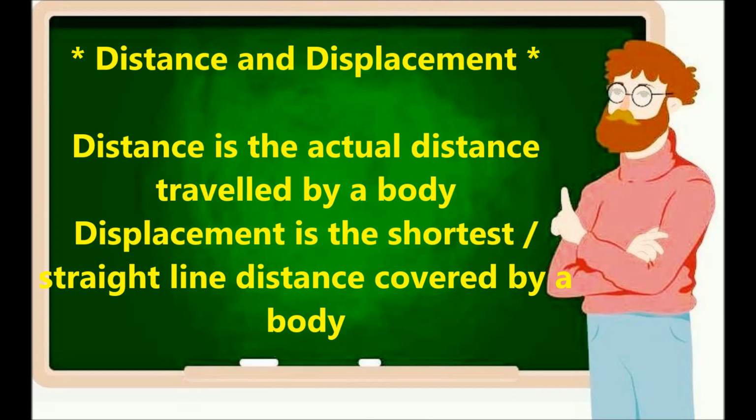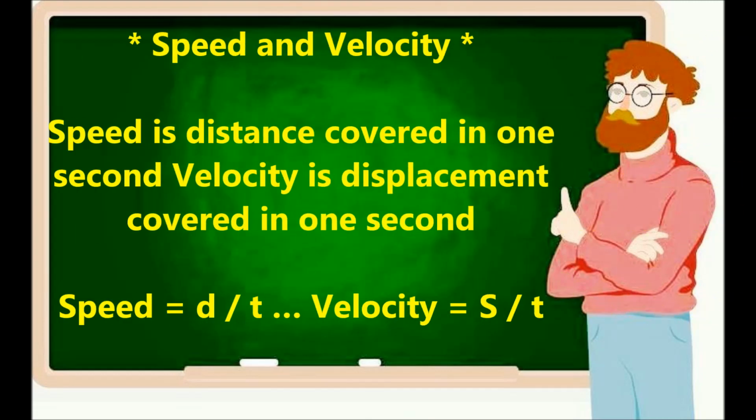No matter how the body traveled, the shortest or the straight line distance from the initial point to the final point covered by the body is called displacement. Now we come to speed and velocity. Now what we see in real life is speed. You can see the two bodies are going faster.